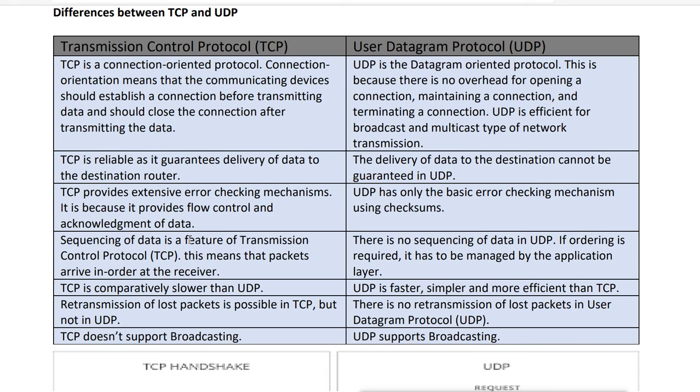Then sequencing of data is a feature of Transmission Control Protocol, TCP, and this means that packets arrive in order at the receiver. When the data is segmented into packets, each packet has a sequence number. So when the data reaches the destination, it can rearrange the data according to the sequence number. There is no sequencing of data in UDP. If ordering is required, it has to be managed by the application layer.